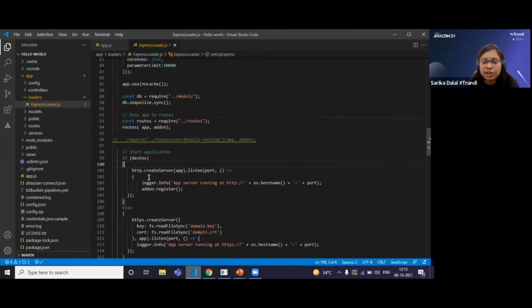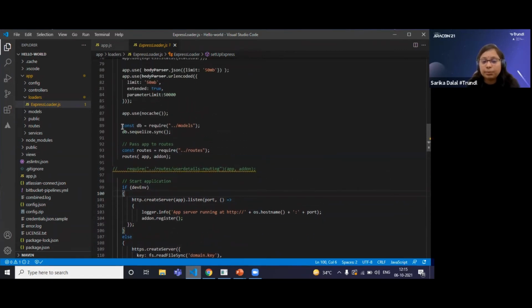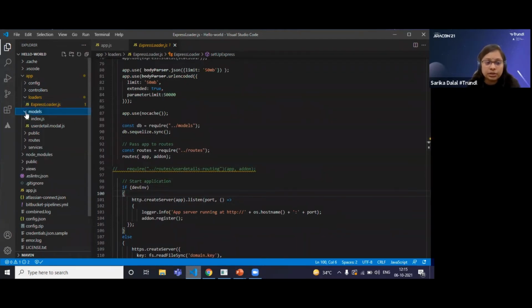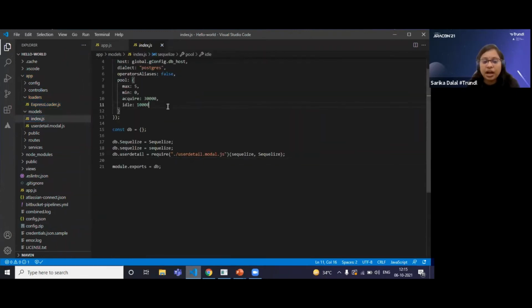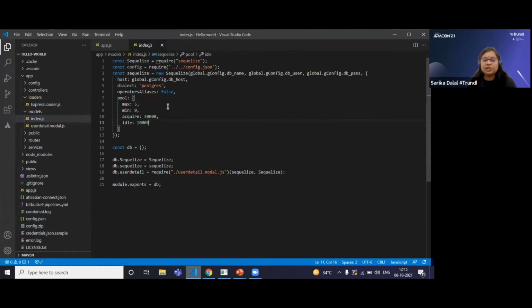Now, the next point we have to understand. Here we have imported the directory of model routes. What is it going to do? Now you can see I have created a model directory here. In that I have created an index.js file. Now what is this index.js file doing? In index.js we have set the configuration.